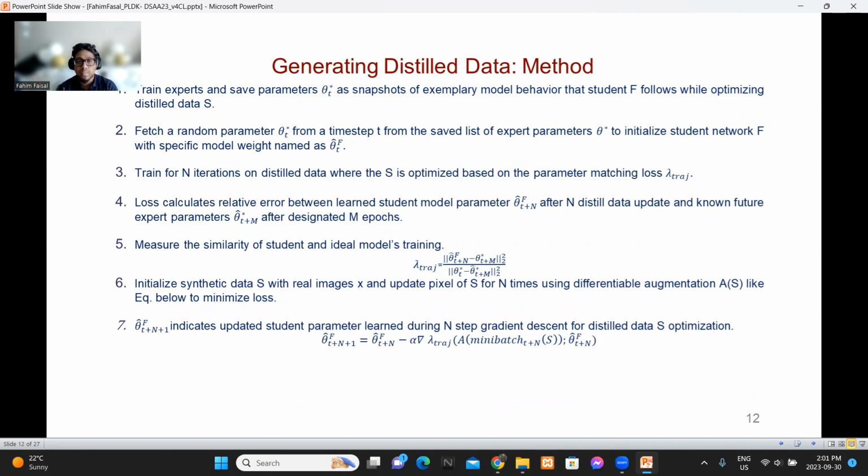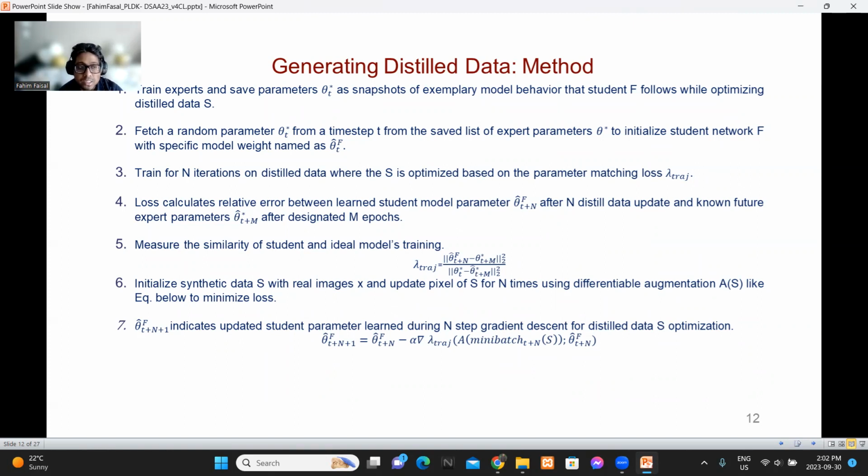We fetch a random parameter theta star t and initialize the student f with the theta star t value, and then train theta f for n iterations, where S is optimized using the parameter matching loss. This loss is an L2 loss, which calculates the relative error between the learned student model parameters theta f t plus n after n distillation epochs, and the known expert parameters theta star t plus m after designated m epochs.